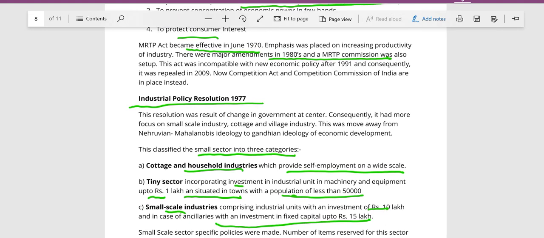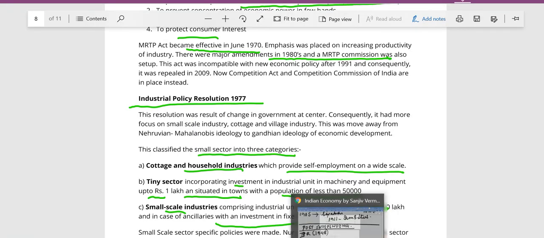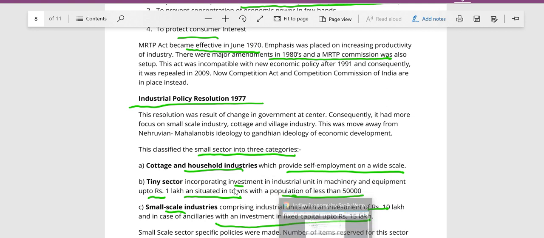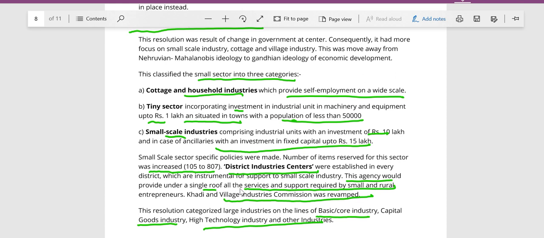So summing up, what are the things that the industrial policy resolution of 1977 did? First it categorized industries into 3 categories. First was cottage industry, which was mainly based on self-employment. Second was tiny industries, which had investment up to 1 lakh. And then you have the small scale industries, which had investment between 10 to 15 lakhs, 15 lakhs with ancillary. And according to this, district industrial centers were set up, which became the single window for providing all kinds of support and service to these small rural entrepreneurs.